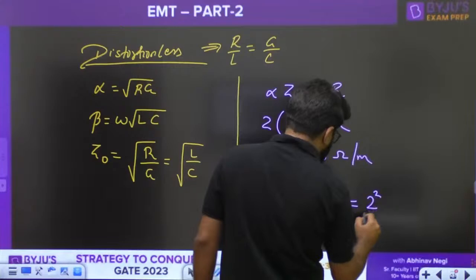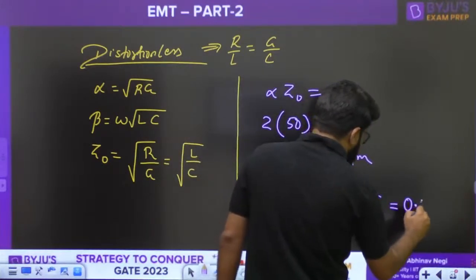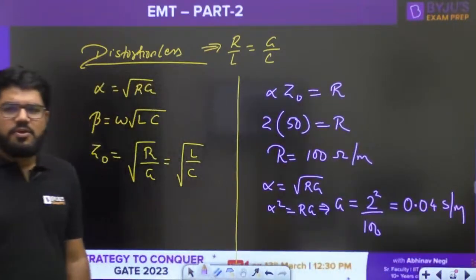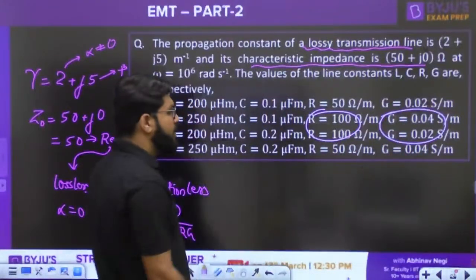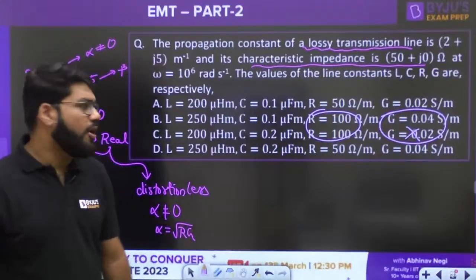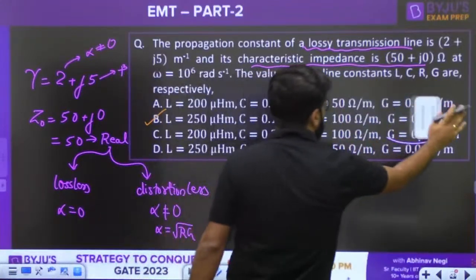Alpha is equal to 2, so 2 square divided by the value of R, which is 100, that is 4 by 100, 0.04 Siemens per meter. So G should be 0.04 Siemens per meter. So C is wrong. Option number B. No need to calculate L and C. Your answer is matched. That is option number B.